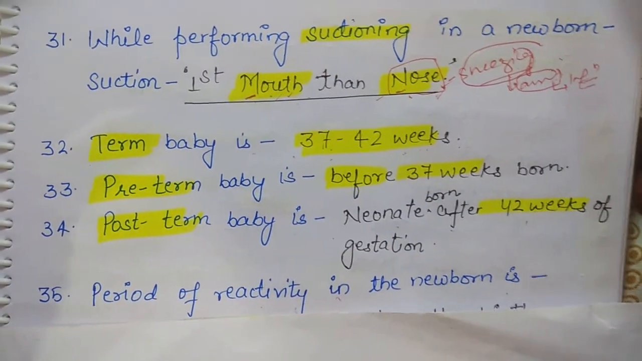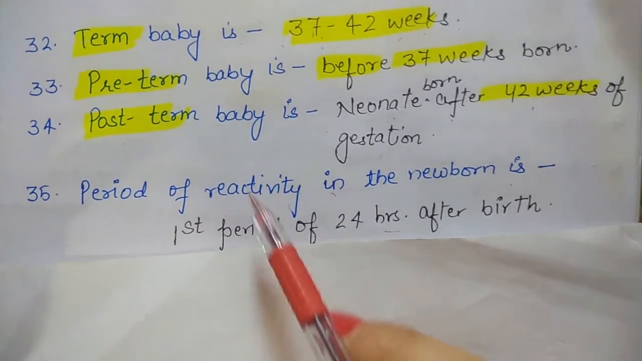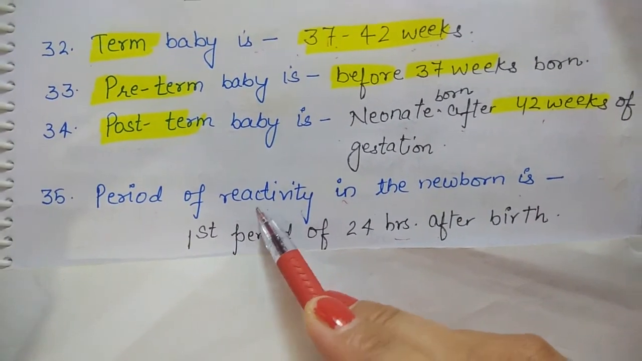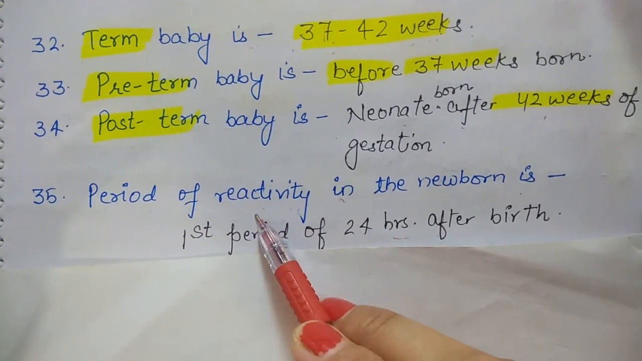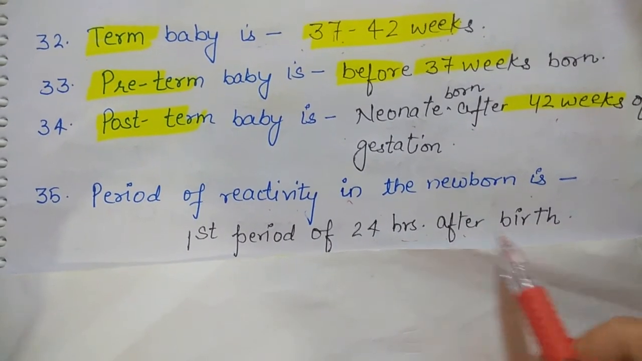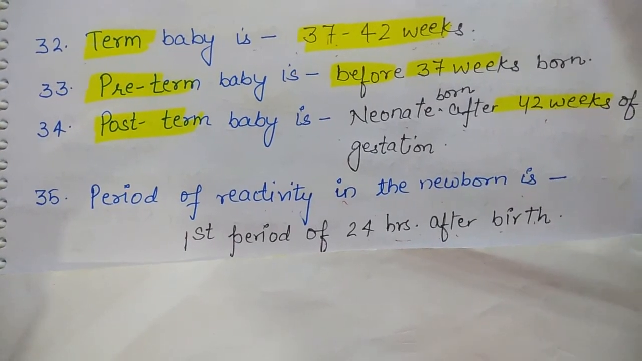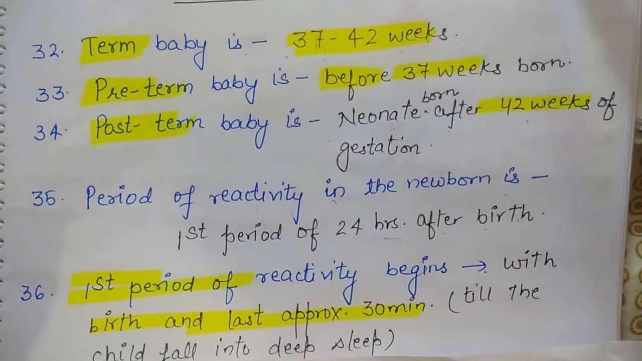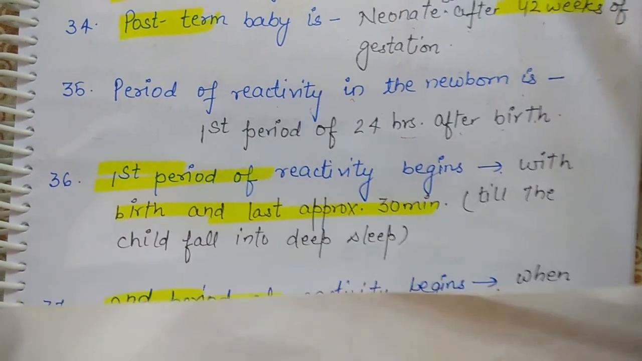Next question. After birth of a child, there is a period of reactivity in which the nurse is observing the activity of the child. The period of reactivity in the newborn is the first period of 24 hours after the birth. The period of reactivity has been divided into two parts. One is the first period of reactivity. Second is the second period of reactivity.